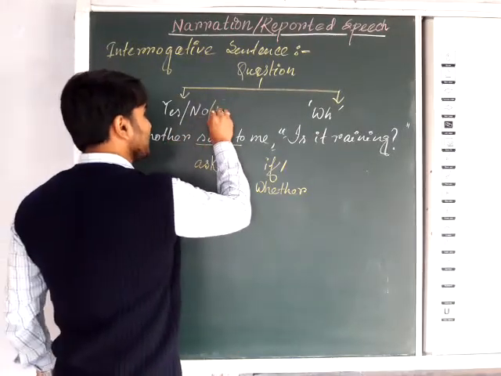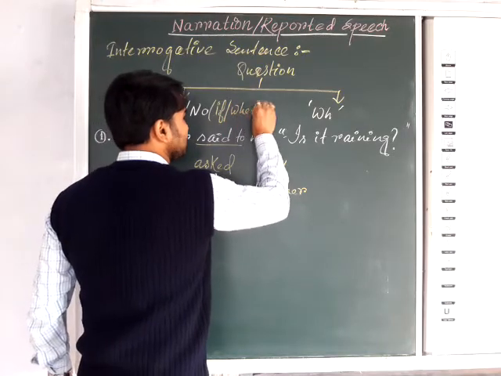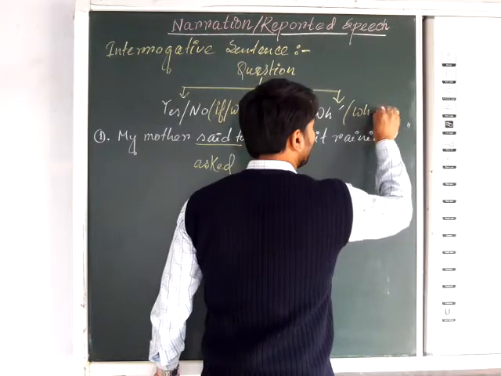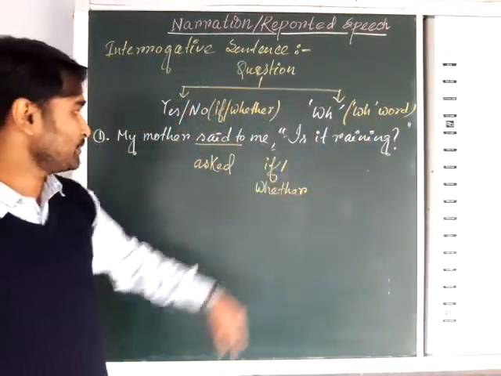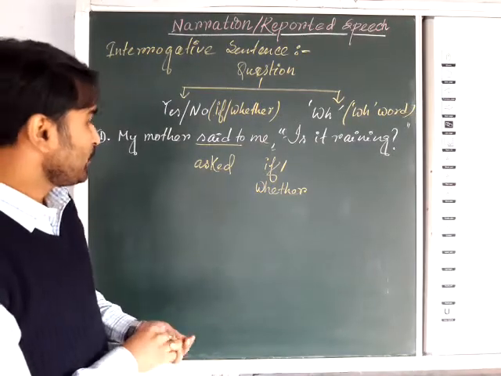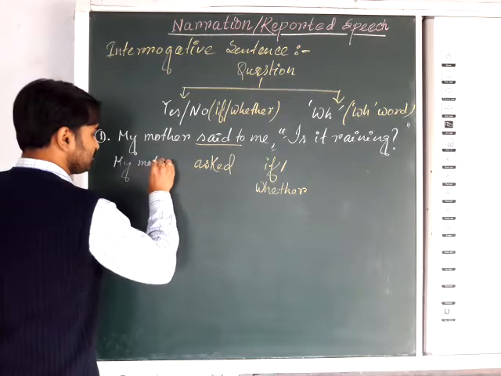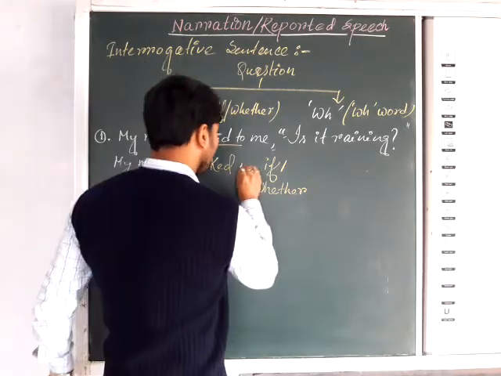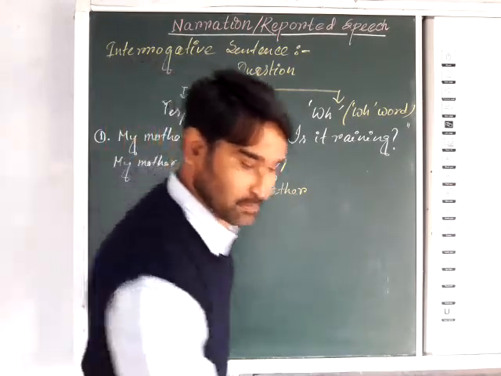So the yes no question linker will be if or whether. Mind it. And in case of a WH question, the WH word will be the linker. So that is the rule actually. Now, the answer will be: my mother asked me if.